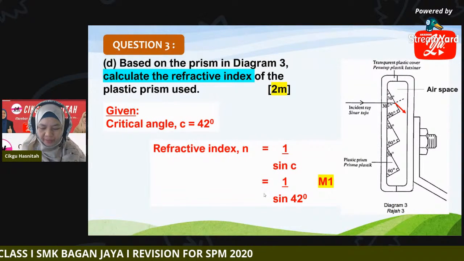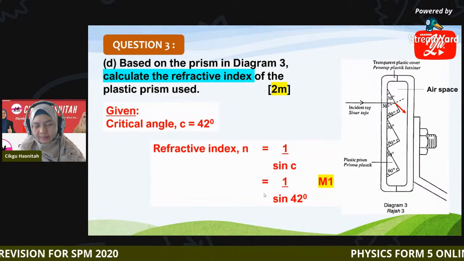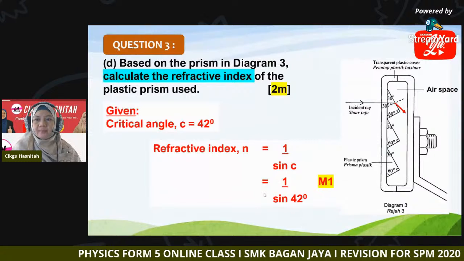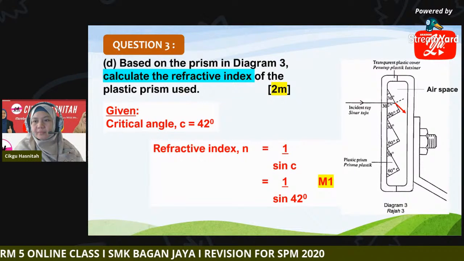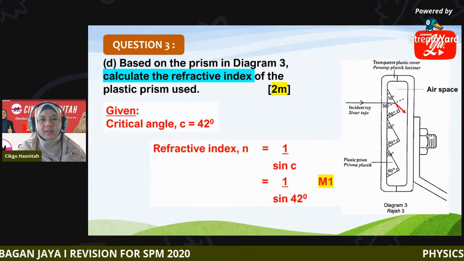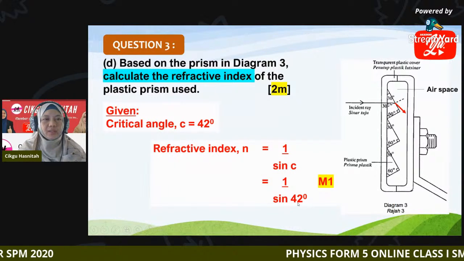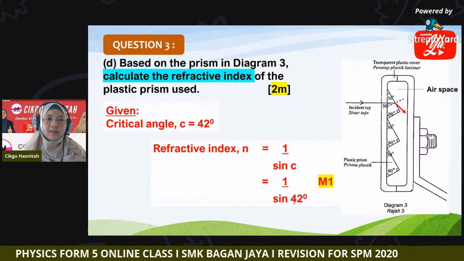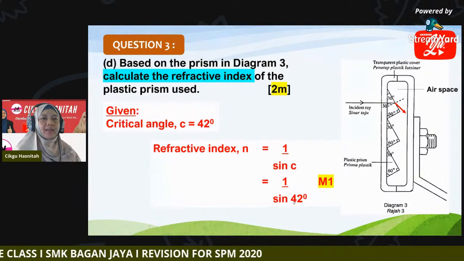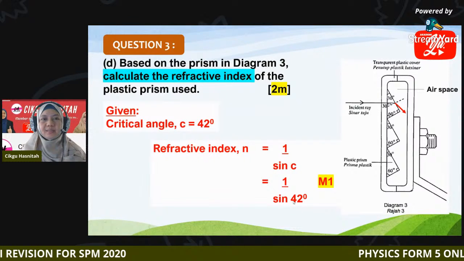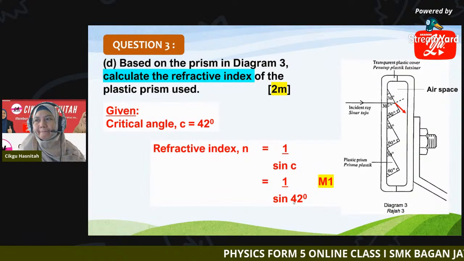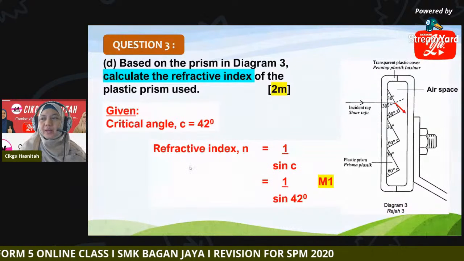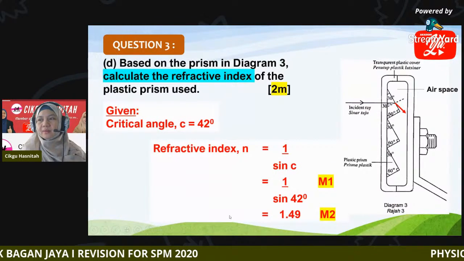So what will be our refractive index? Can you solve for this, class? Find the value of N. So what is our refractive index? Mark 1 is when you do the substitution in the equation, and mark 2 is your answer together with the correct unit. So what is the value of the refractive index of the plastic prism? 1 over sine 42. So the answer is 1.49.